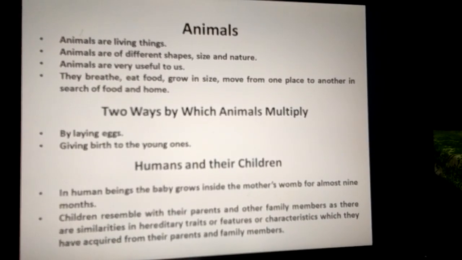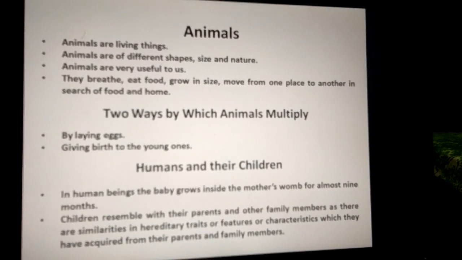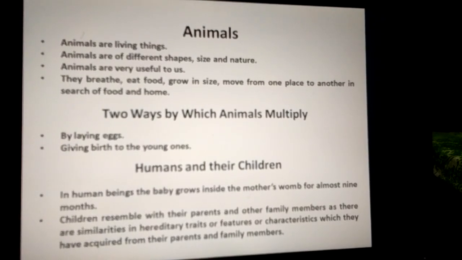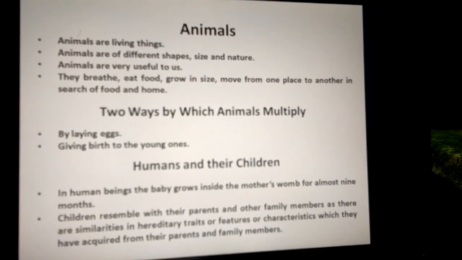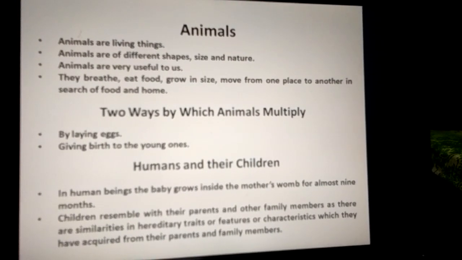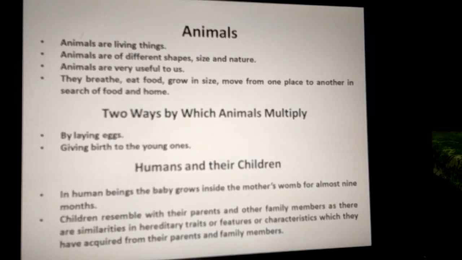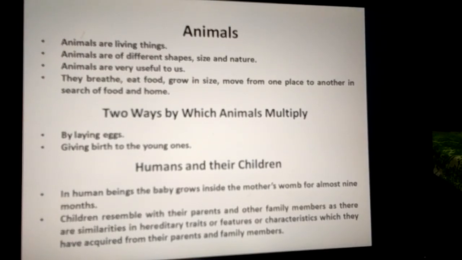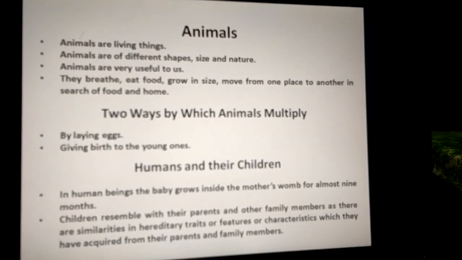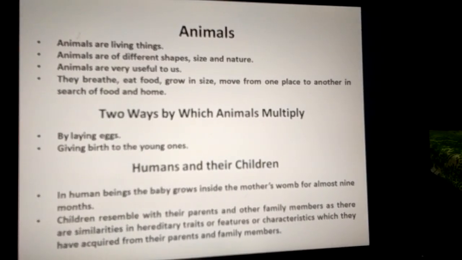Human beings and animals like cows, dogs, sheep, goats, lions, and elephants give birth to babies and are called mammals. After birth, the young babies feed on their mother's milk. Mammals take care of their young ones till they are able to look after themselves.